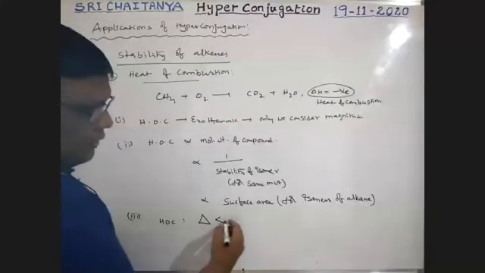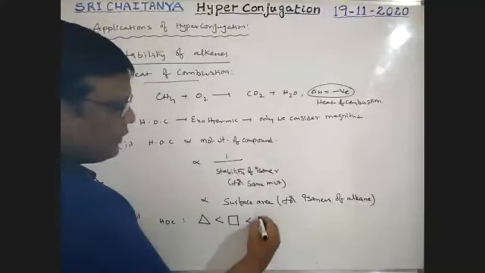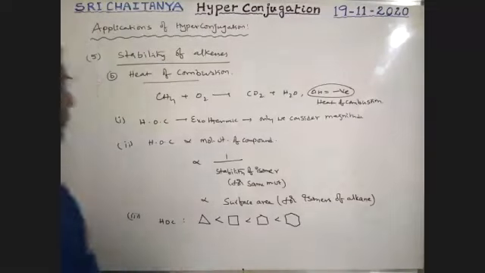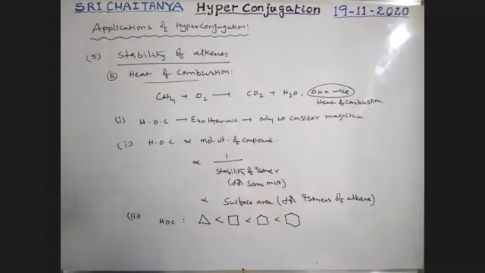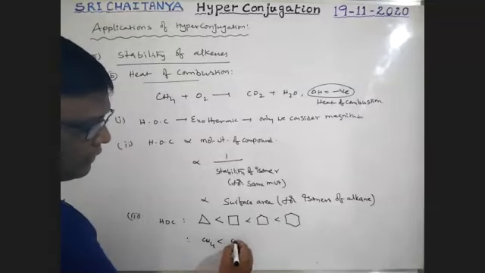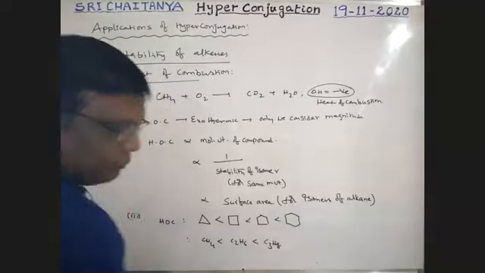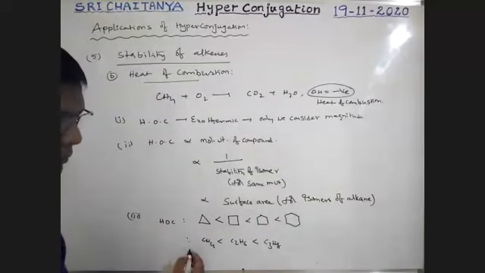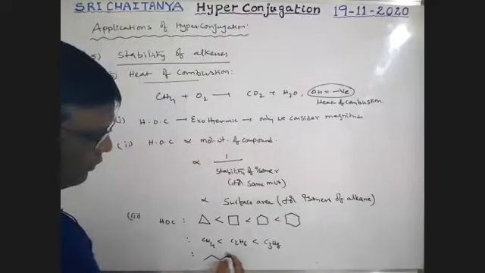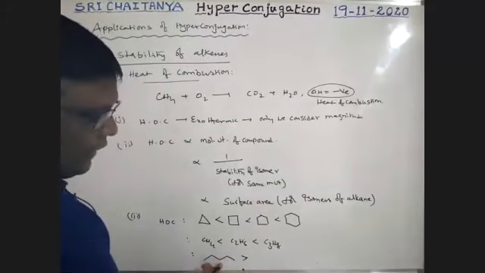Sorry, more carbons, more heat of combustion. So cyclopropane, cyclobutane, cyclopentane: as carbons increase, heat of combustion also increases. So CH4 is less than C2H6, which is less than C3H8. Next, open chain compounds have more surface area.